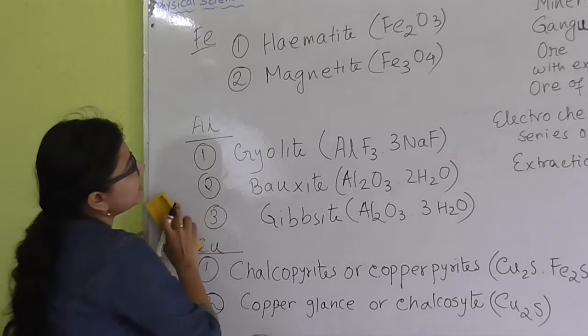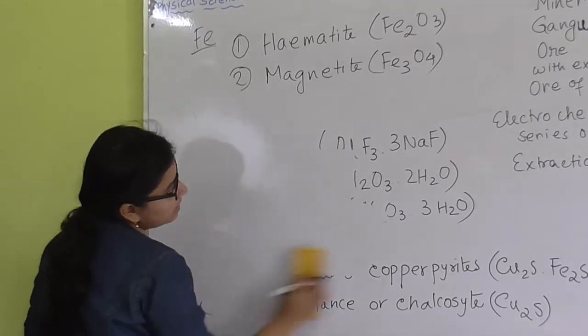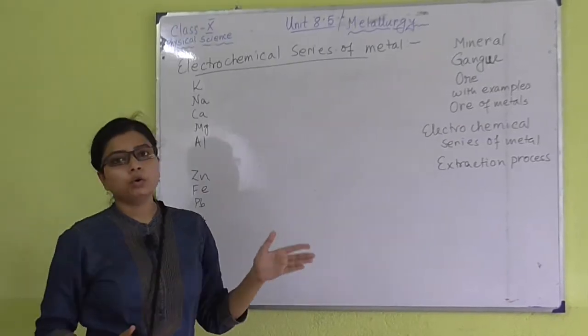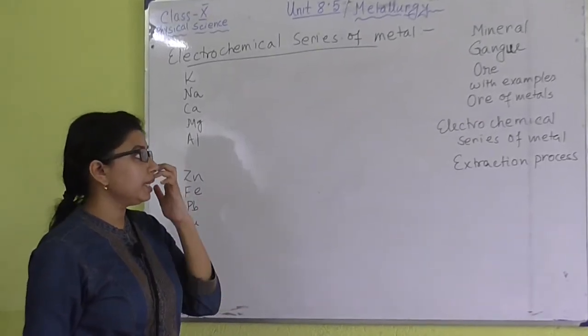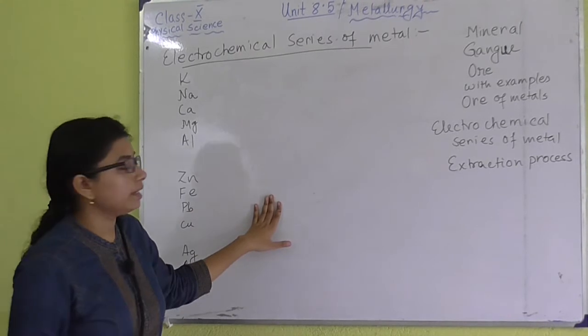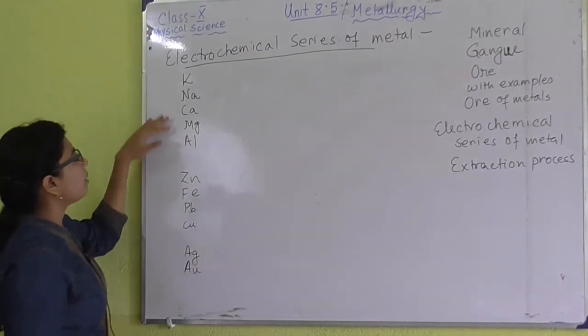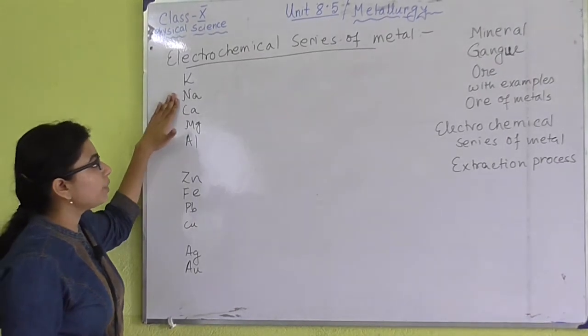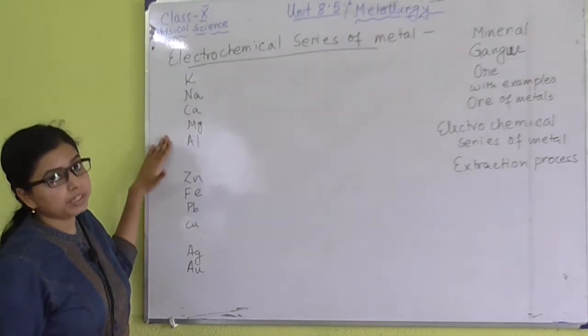The next thing is the electrochemical series of metals. Now after the ores of metals, here we come to the electrochemical series of metals. I have written the names of some metals here. Those are potassium, sodium, calcium, magnesium, aluminium.